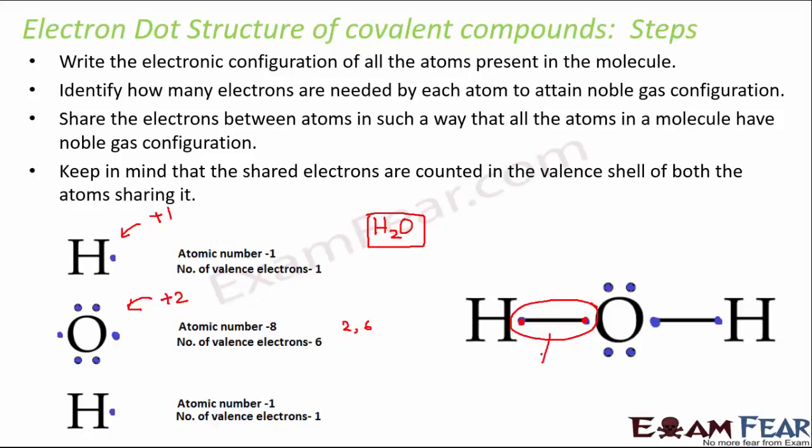And this type of bond is called a covalent bond. Right? So if you have to draw the electron dot structure, this is how you draw it. There's no need to draw the bond, but basically you have to show the electrons with dots. That's how we draw the electron dot structure.